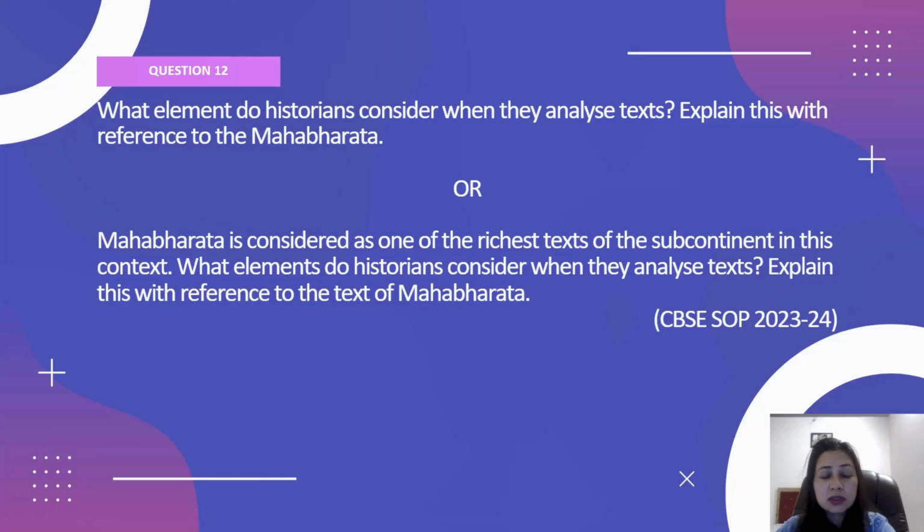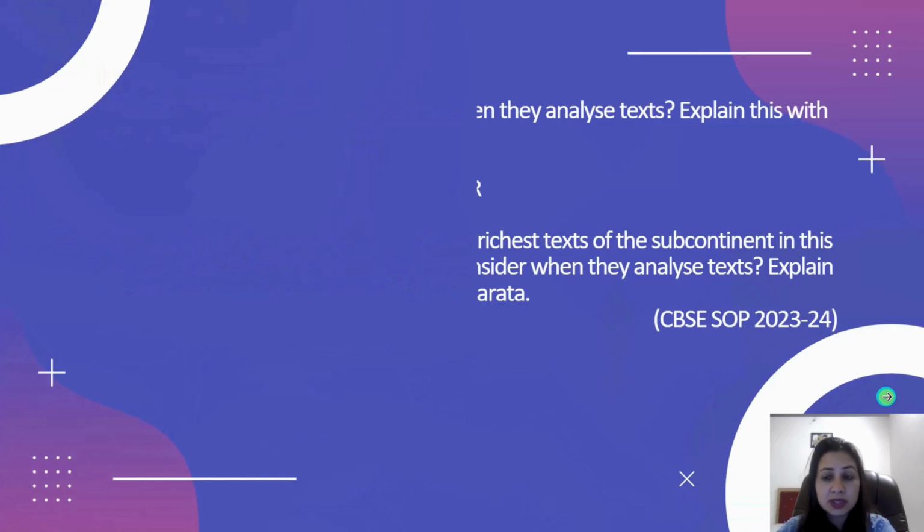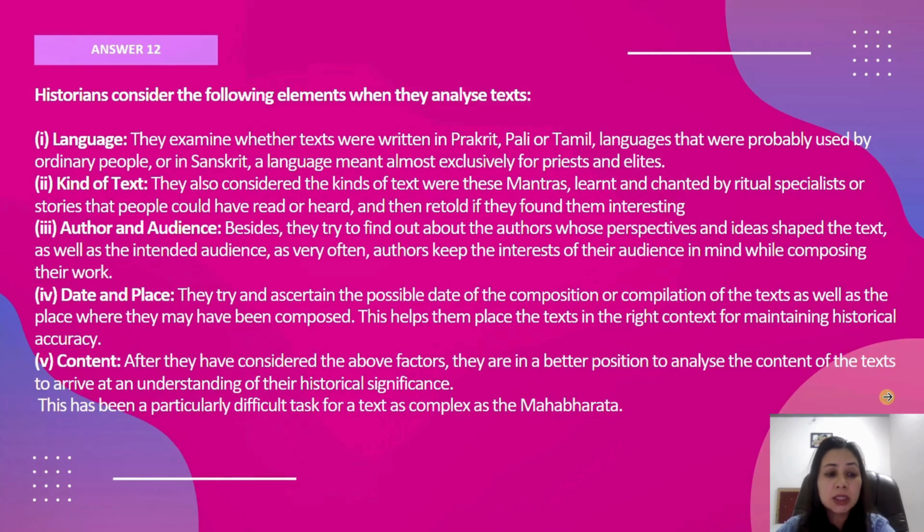So what this question is basically asking us is that whenever historians have to study a literary text, what are the factors they need to keep in mind before they come to any gist, before they analyze something? What are the points they need to keep in mind? So these are the 5 things that they need to keep in their mind.